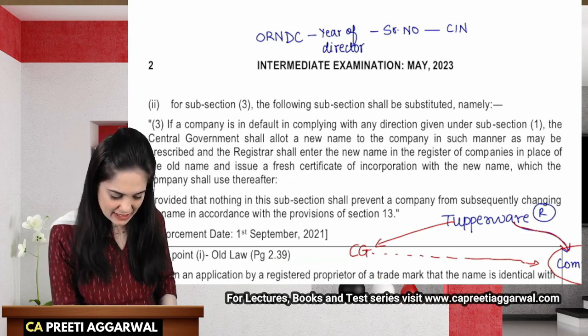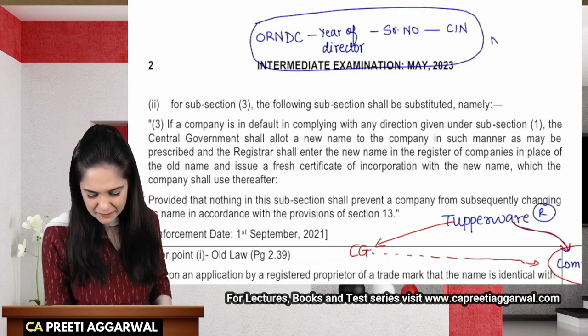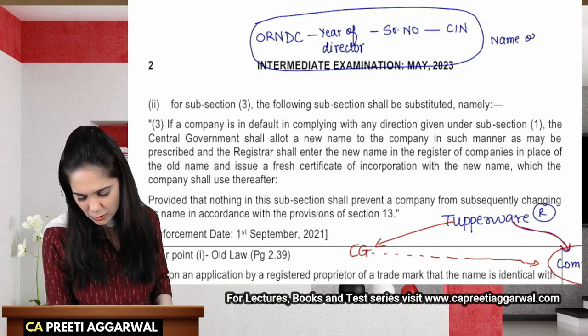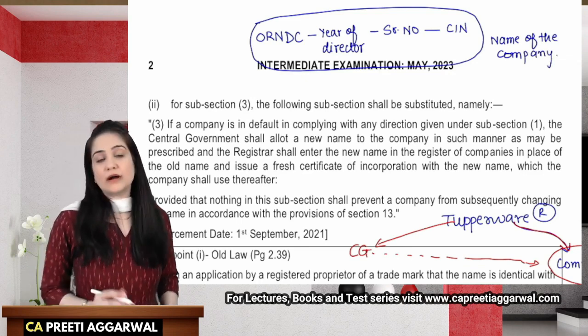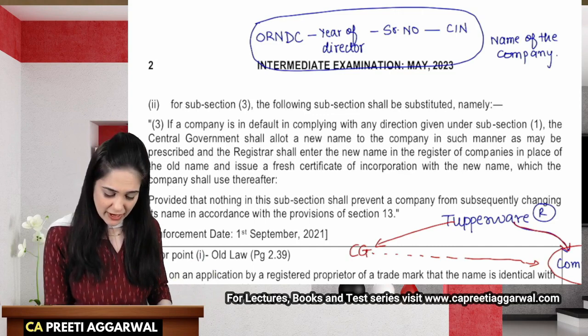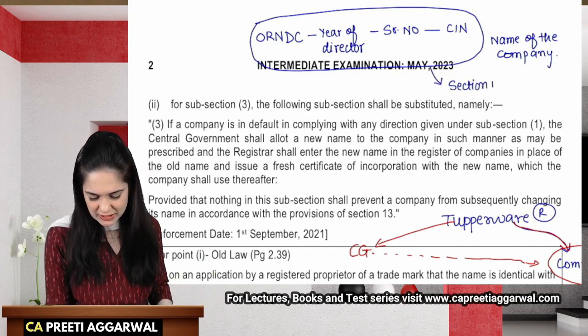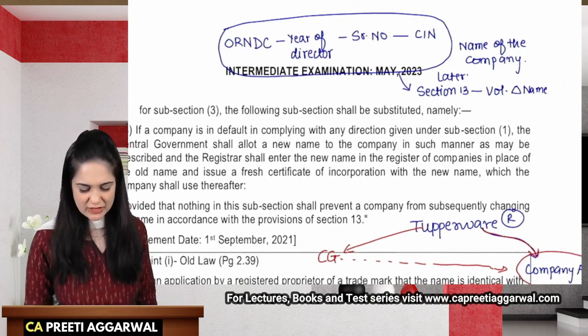So in this case, this alphanumeric number will become the name of the company. Now I don't want this name. All right, no issues. You can voluntarily change the name by following the provisions given under section 13. So later you can voluntarily change the name of the company.